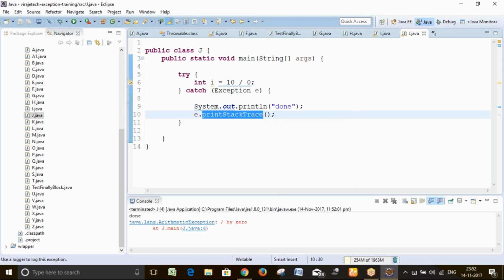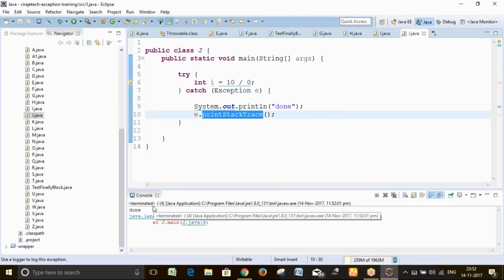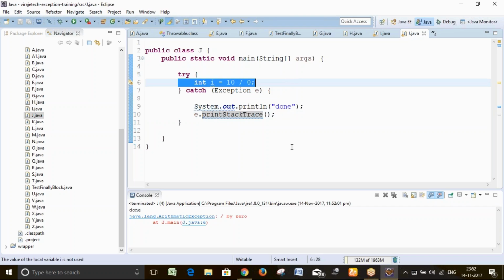So now you get to know that my program is executed, but what exception is it throwing? It is throwing the arithmetic exception because of divide by 0 at line number 6. So now I have an idea. It will throw the arithmetic exception.